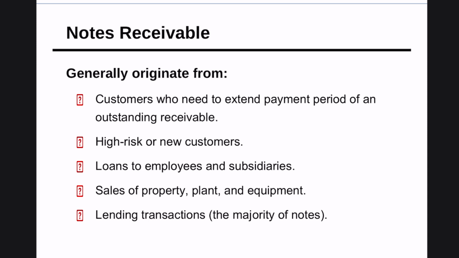Or for loans to employees and subsidiaries, we usually use the note receivable. For sales of property, plant, and equipment, usually it's a big payment, so we use the note. Or a lending transaction. For example, if a bank wants to lend an amount of cash, they use the note receivable. So all this is how we come up with the note receivable.